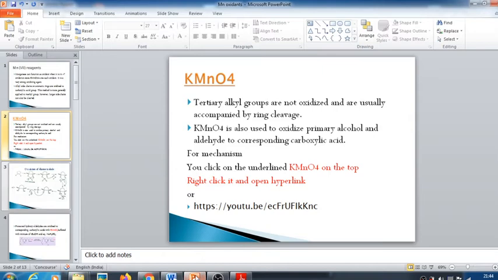The mechanism is the same as in chromium oxidation, which we have studied, that is, intermediate chromate ester formation. Similarly, here it will be forming a manganate ester.